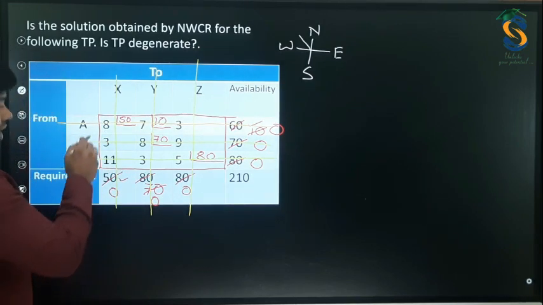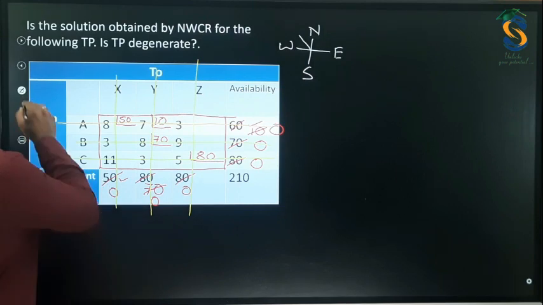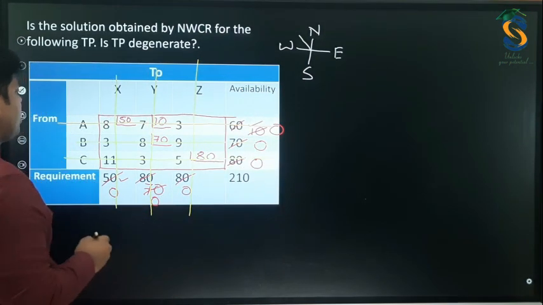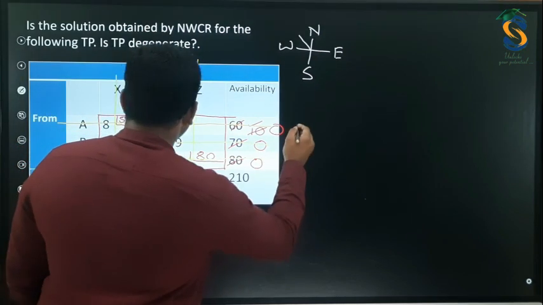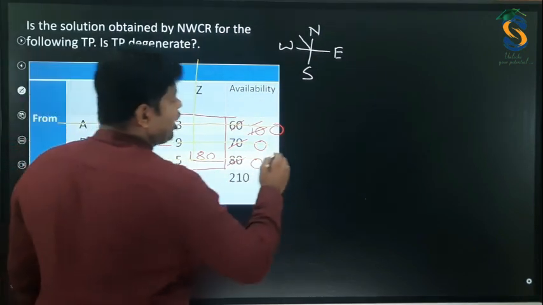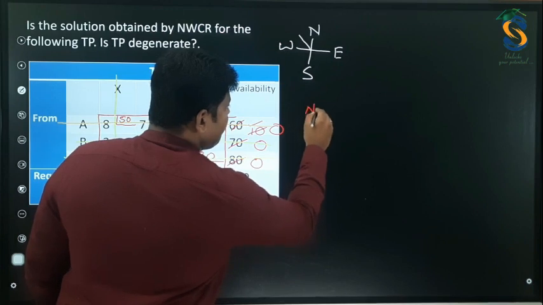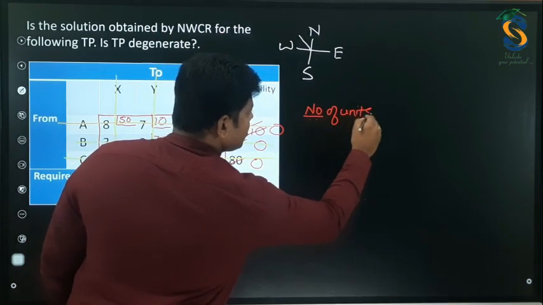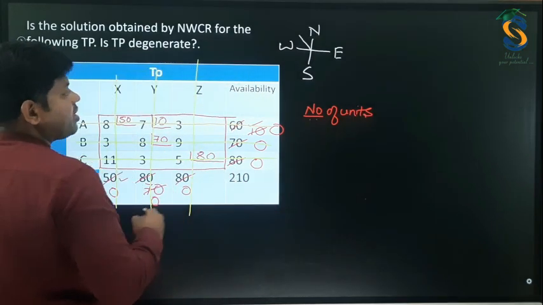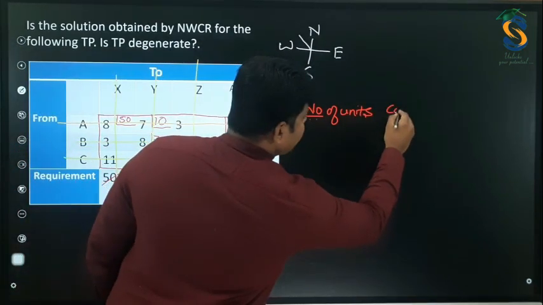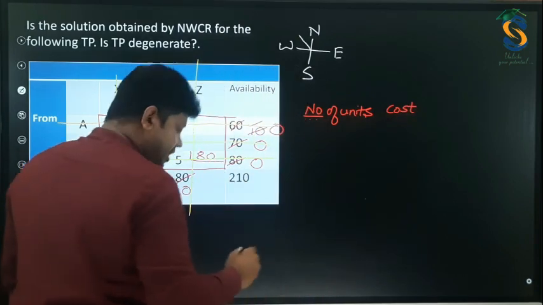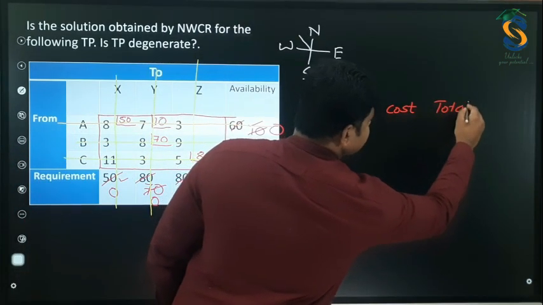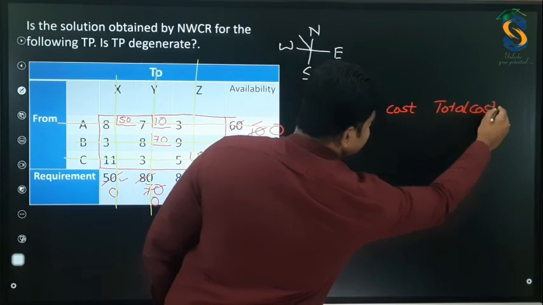Now allocated. Okay, what you need to do? Next step, simple. You need to make 3 columns. One is the number of units allocated, then cost per unit, then total cost. 3 columns you need to make.